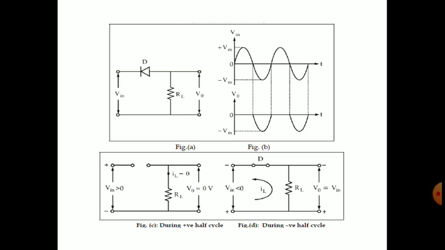Draw the unbiased negative series clipper circuit and work out the explanation yourself. The operation is the same as this one, considering the ideal diode. And another one: draw the circuit of this same unbiased series positive clipper with the practical diode, that is a silicon diode, considering the cut-in voltage of 0.7 volts, and draw the waveforms.